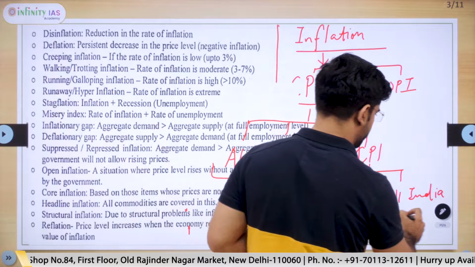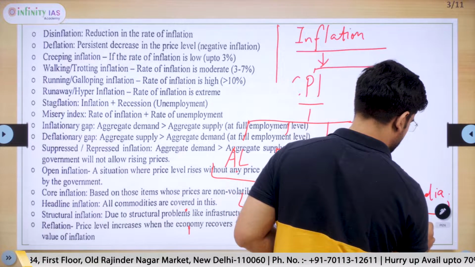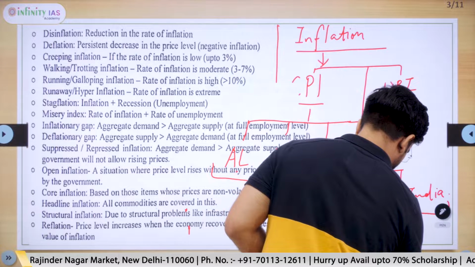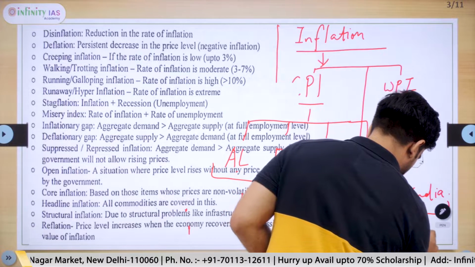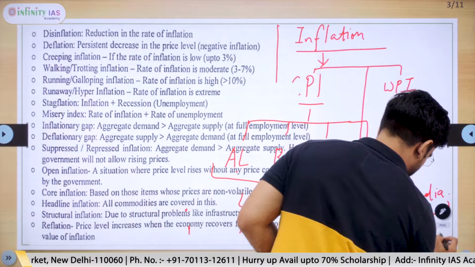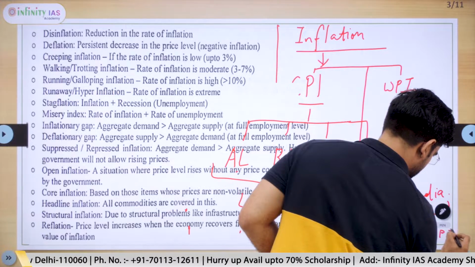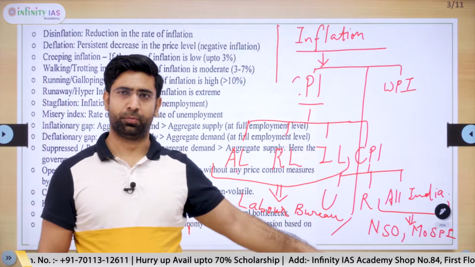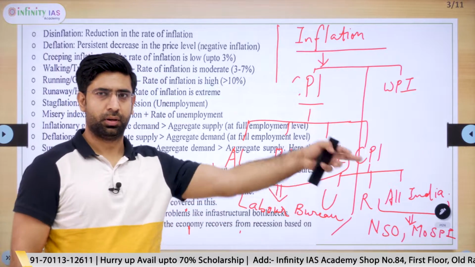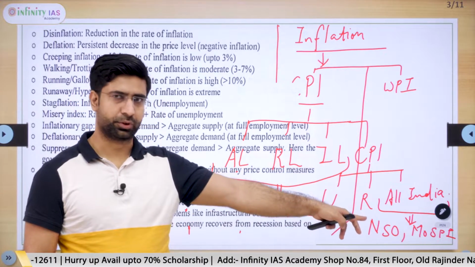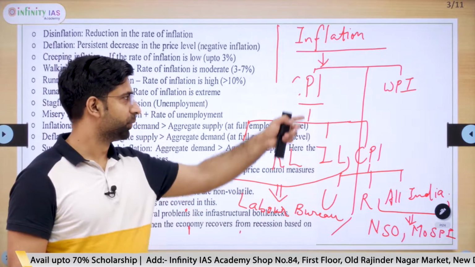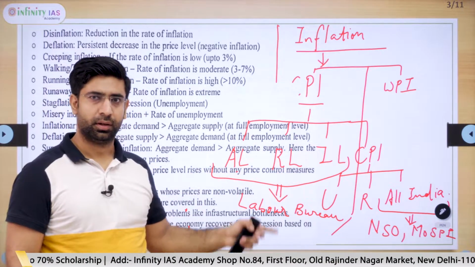And the fourth one, CPI inflation, is published by the National Statistical Office, National Sample Survey Organization, Ministry of Statistics and Program Implementation. So I think CPI is complete here.